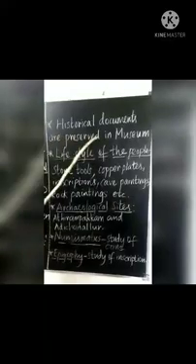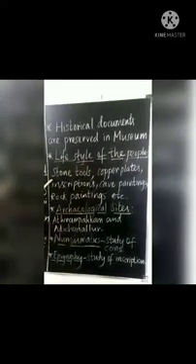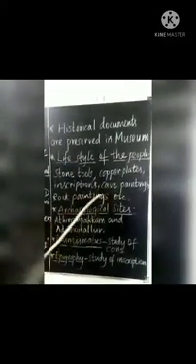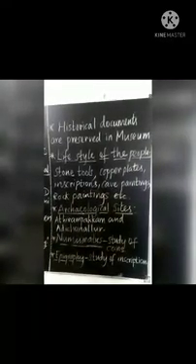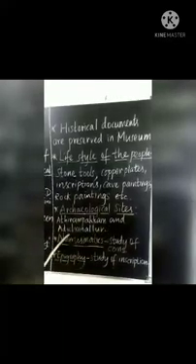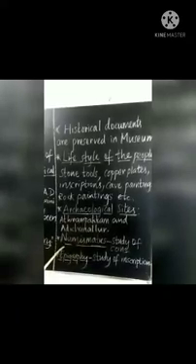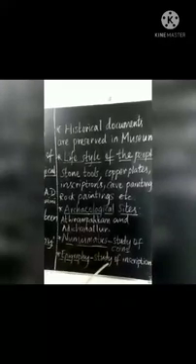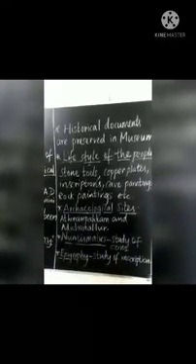Then we saw that all the historical documents are preserved in the museum even till today. If you want to know the lifestyle of the people, we can come to know through sources like stone tools, copper plates, inscriptions, cave paintings, rock paintings and so on. Then we saw about archaeology: one is Adinambakam and the other one is Adichanallur. Then finally we saw what is numismatics. Numismatics is the study of coins, and the last one is epigraphy, which is the study of inscription.